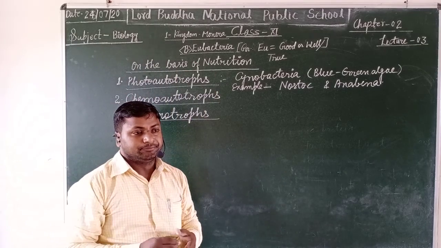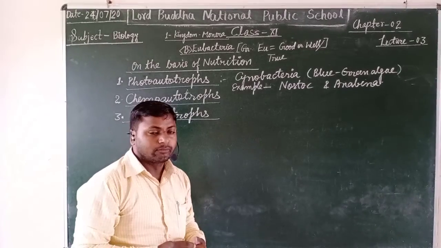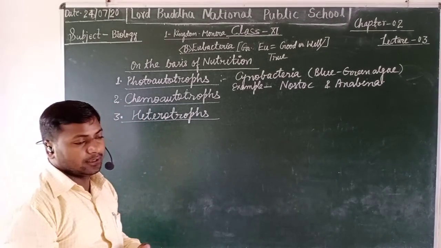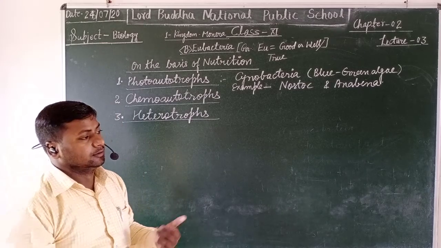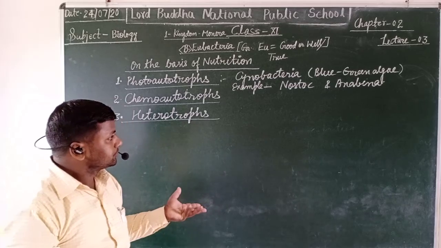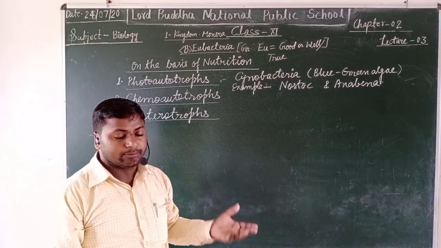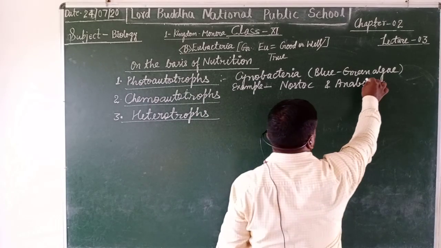Nostoc and Anabaena are generally found in the marine water as well as on the terrestrial surfaces. They also help in the fixation of nitrogen in the soil.